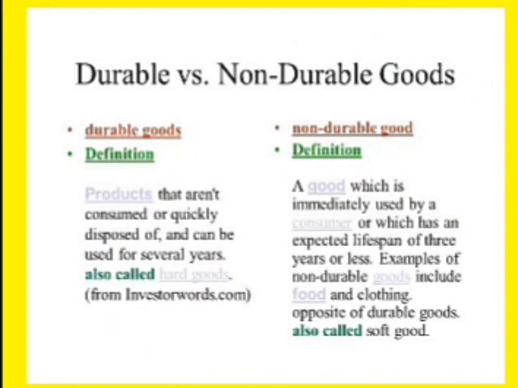Durable and non-durable goods. Consumer goods are of two types: durable and non-durable goods. Durable goods are those that are not quickly disposed of and can be used for several years. In simple terms, durable goods are used for several years, and non-durable goods are single-use goods. We can use them only a single time. Non-durable goods have very short durability.